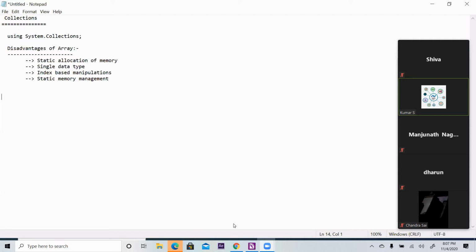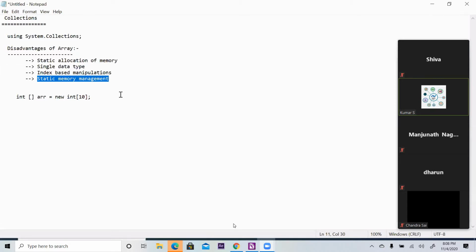So array says, if you have reserved 10 elements, like int[] array = new int[10], and later you gave 10 different values, and somebody deletes one value in between, I will not bother. I will still allocate 10 elements only. So the side effect of static memory management is that you are losing some memory unnecessarily.